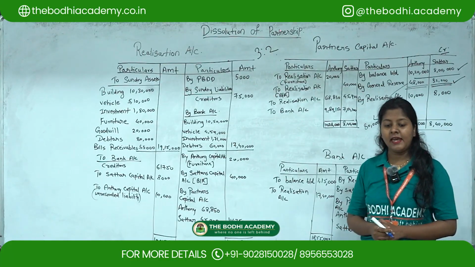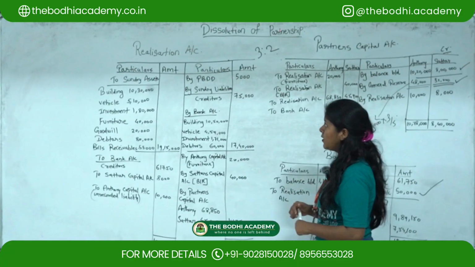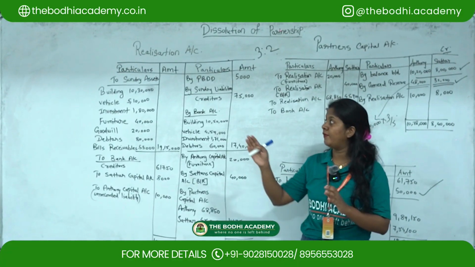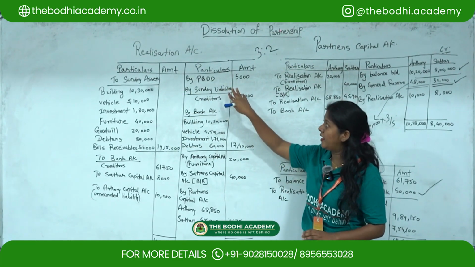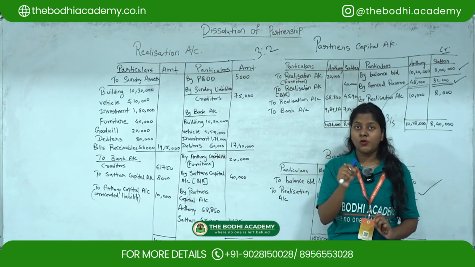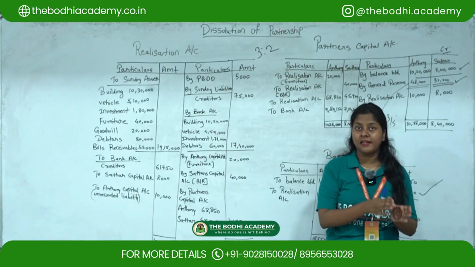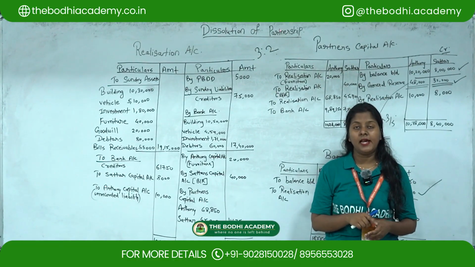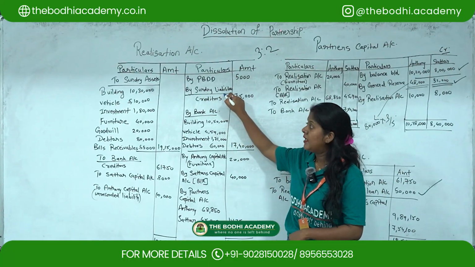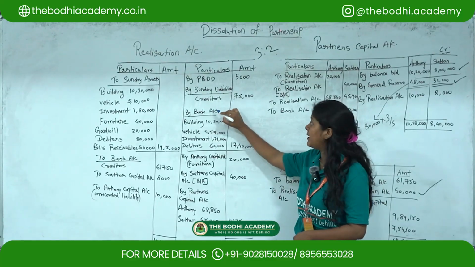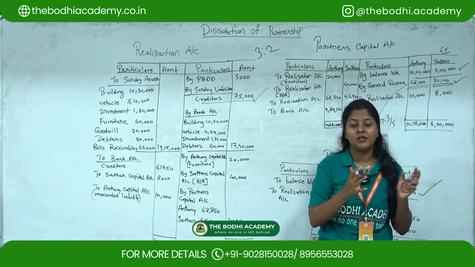Okay. Next, they have given creditors. Since we all know that a creditor is a liability, you have to show first the total amount of assets and the total amount of liabilities in the realization account. Okay, so as it is, you have to take all the amounts as given in the balance sheet for assets and liabilities. Now here we only have one liability, creditors, so directly I am going to take it as by sundry liabilities, meaning the total liability, creditors as 75,000.